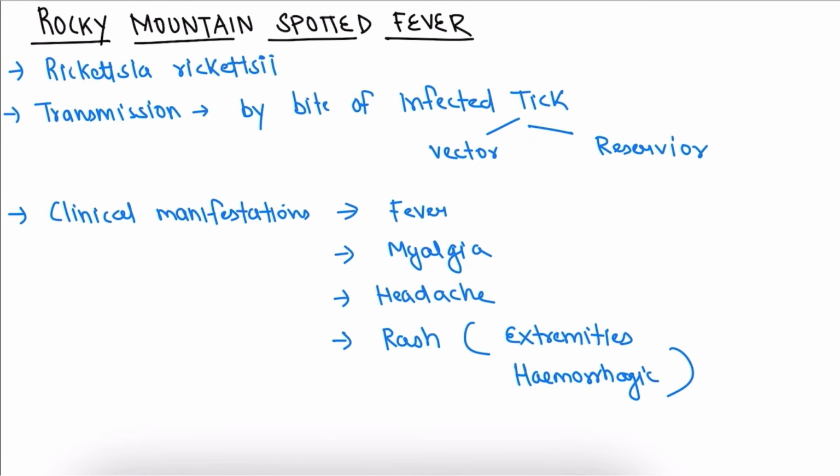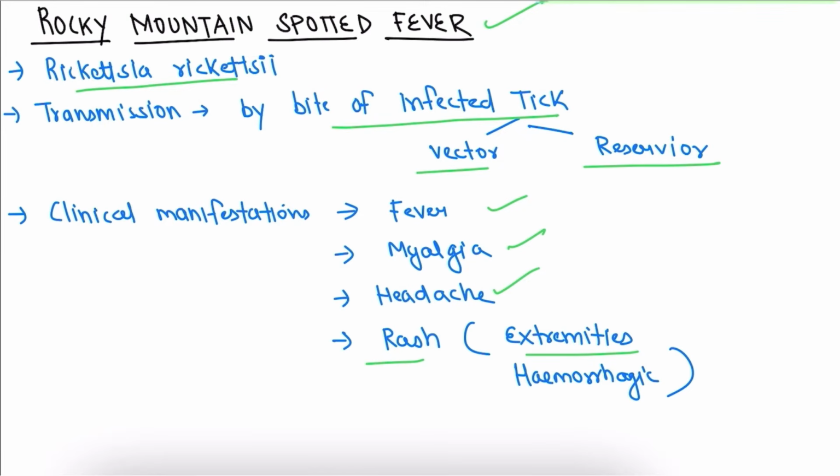Now coming to the Rocky Mountain spotted fever. It is caused by Rickettsia rickettsii, and the transmission is by bite of infected tick, and tick acts as vector as well as reservoir. Now coming to the clinical manifestation. The clinical manifestations are similar: fever, myalgia, headache, and the rashes are found in extremities and hemorrhagic. The important point we have to remember here is the rash is found in extremities and it is hemorrhagic.